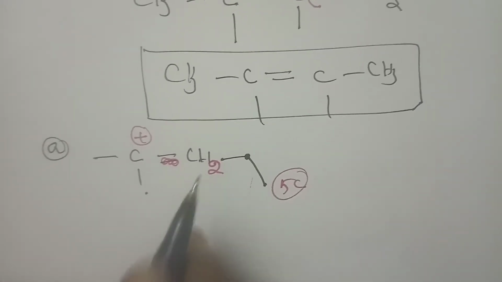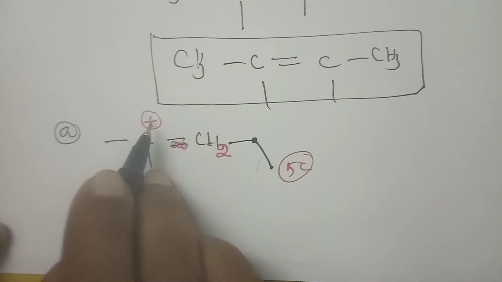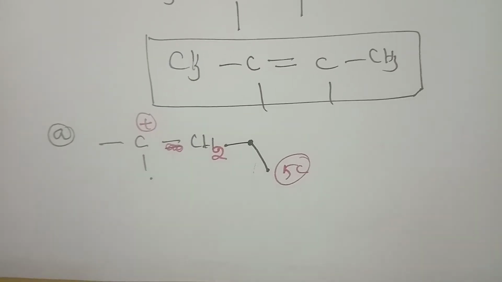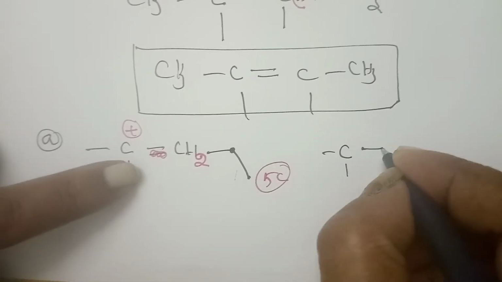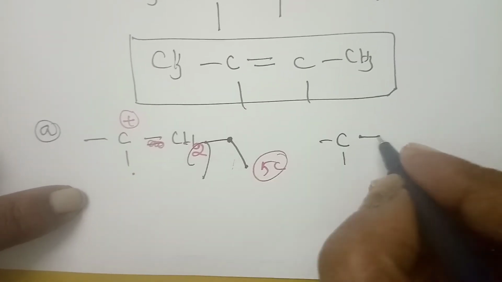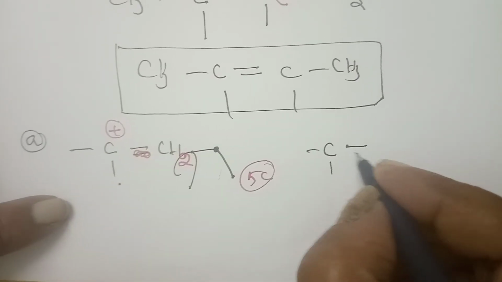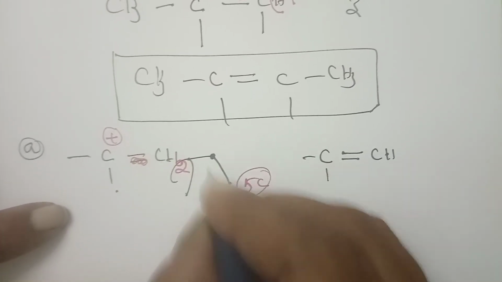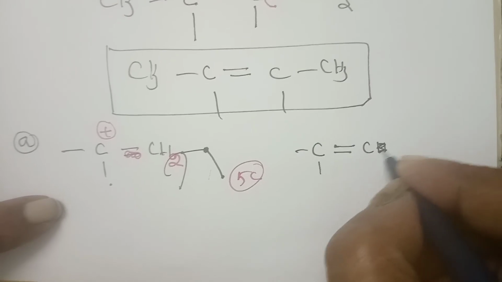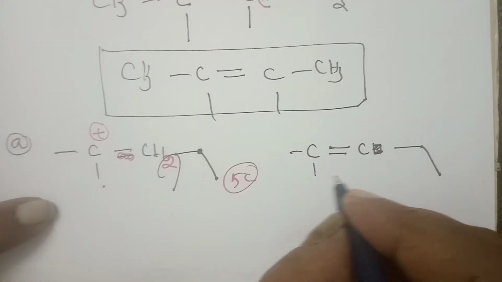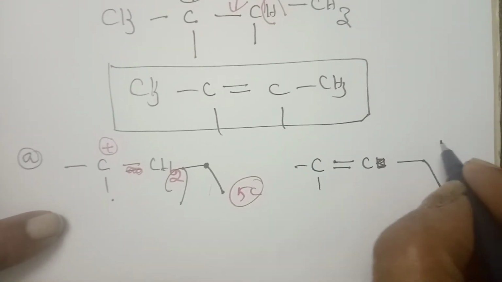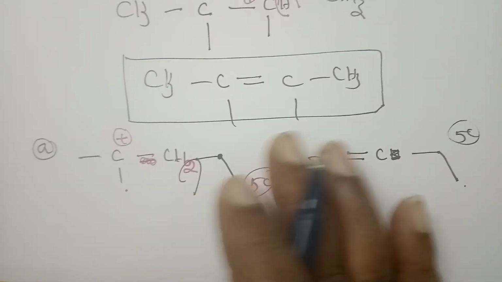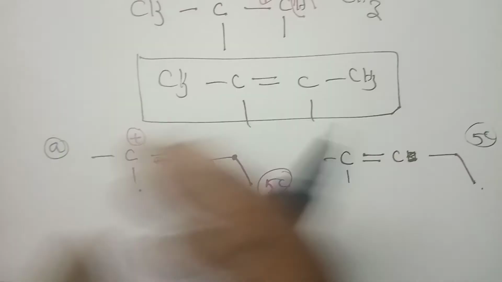Okay, suppose if it proceeds, what will happen? Both of these hydrogens will be removed and the double bond is forming, and the product we will get is, now I am putting the product here, removal of this hydrogen, the bond is shifting. So you are getting double bond CH, hydrogen is removed. Now this is the product you are getting, where the carbon count is 1, 2, 3, 4, 5, which is not what we want. So you need not waste the time here. Okay, with that you can stop it.